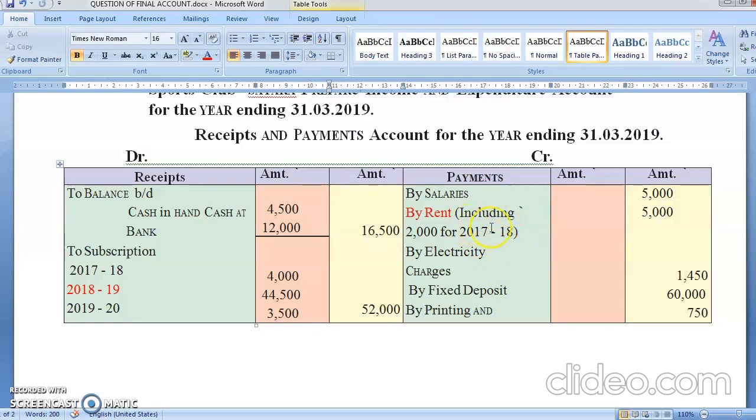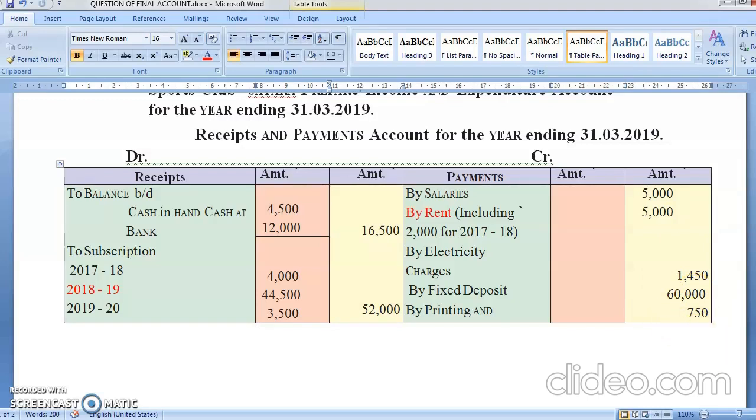Yes, so again this 2000 will go in last year और current year का खाली 3000. So current year में we will be writing 3000. Electricity, every month expenses. Fixed deposit. Now see, fixed deposit is an asset. So this will go in balance sheet.